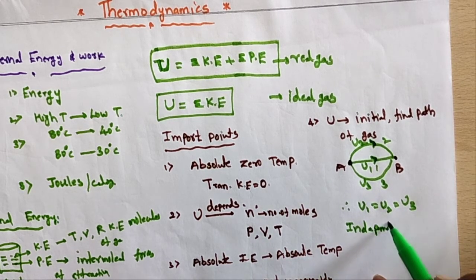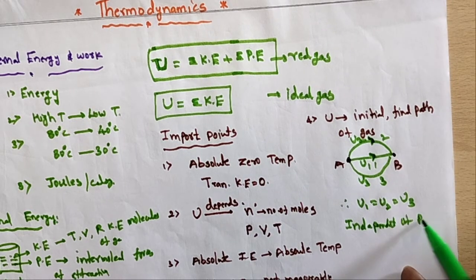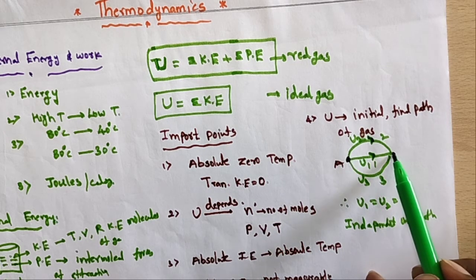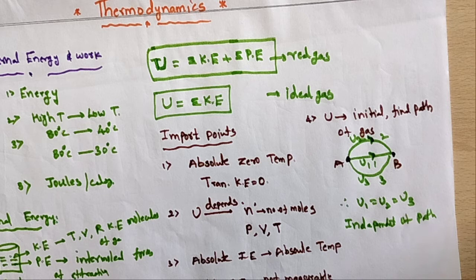It depends only on the initial and final states. So this is the internal energy.